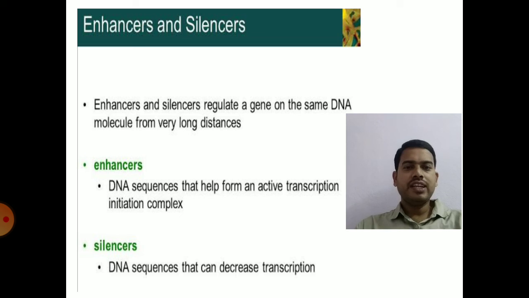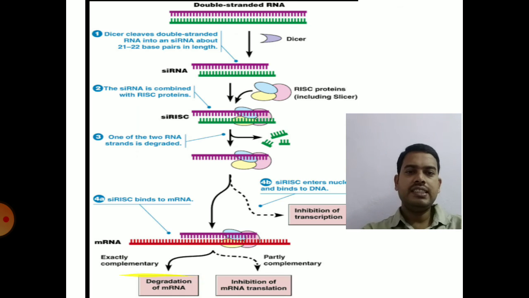That is the function of silencers. So this is the transcription level control by enhancers and silencers in eukaryotes. Enhancers increase the transcription process, whereas silencers deregulate it.